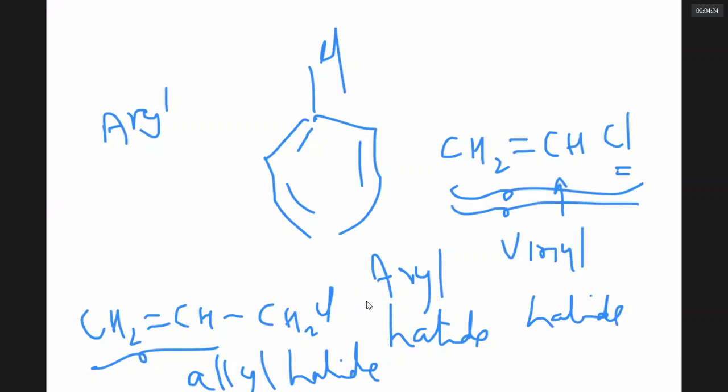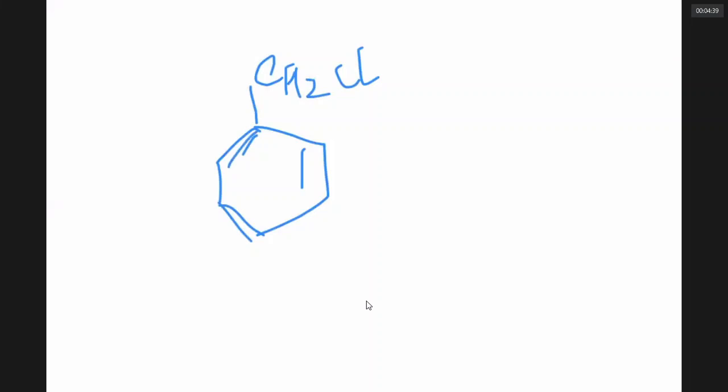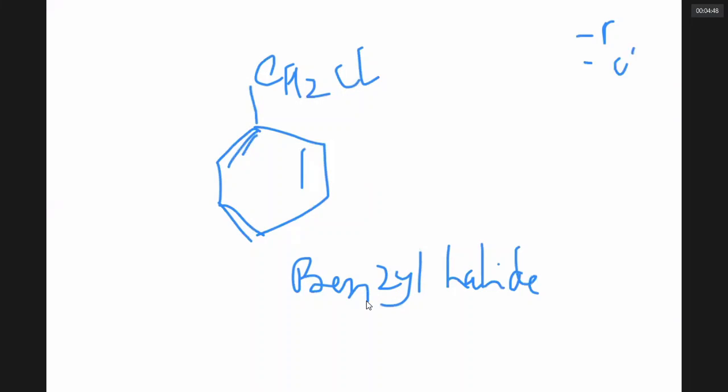Or it can be vinyl halide, vinyl chloride. It can be allyl halide. Finally, I can have this one. What is the name of this compound? It is called benzyl halide. Halogen is a general term used to represent F, Cl, Br or I. If you are very particular, you can call it benzyl chloride.